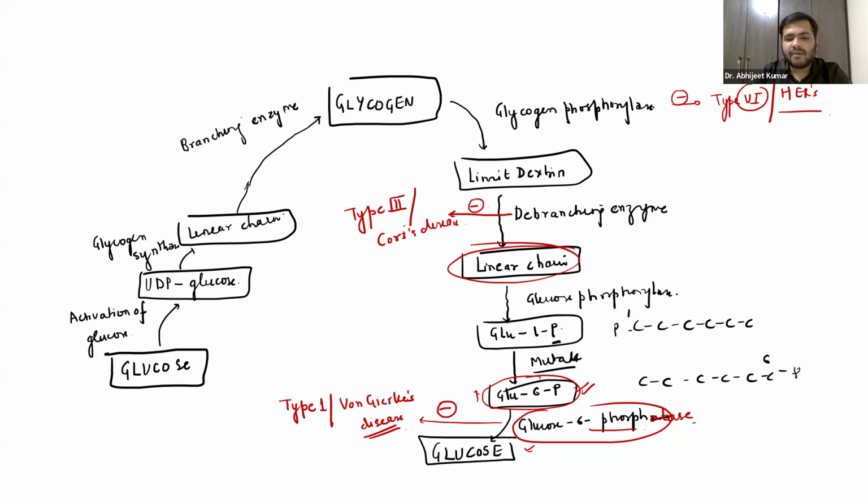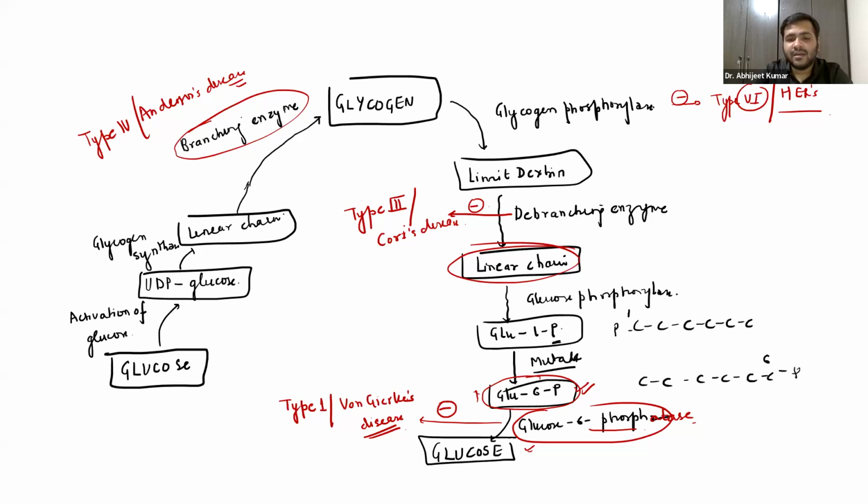That is something you have to remember, guys. Now, if there is a deficiency of this particular branching enzyme, it will lead to type 4 disorder, called Anderson's disease. Yes, glycogen can also get into the lysosome with the help of the enzyme acid maltase.